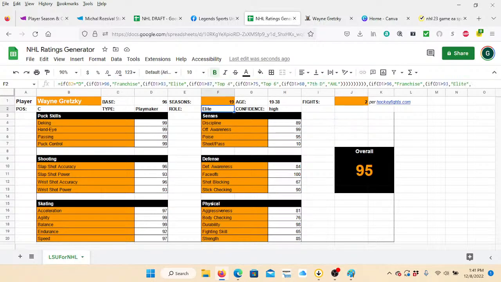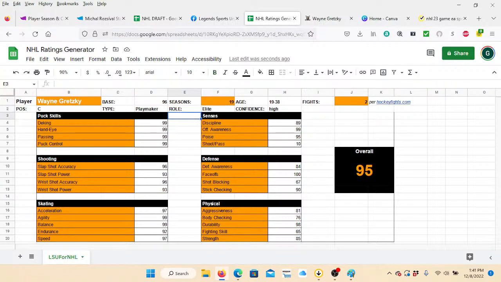I was getting some that were too high, and now it's getting a little bit too low, so I've got to adjust that to fit better. But he would be a franchise in that one. I won't fix that now because we won't worry about that at this point. And the confidence is basically how appropriate I feel like the ratings are going to be.